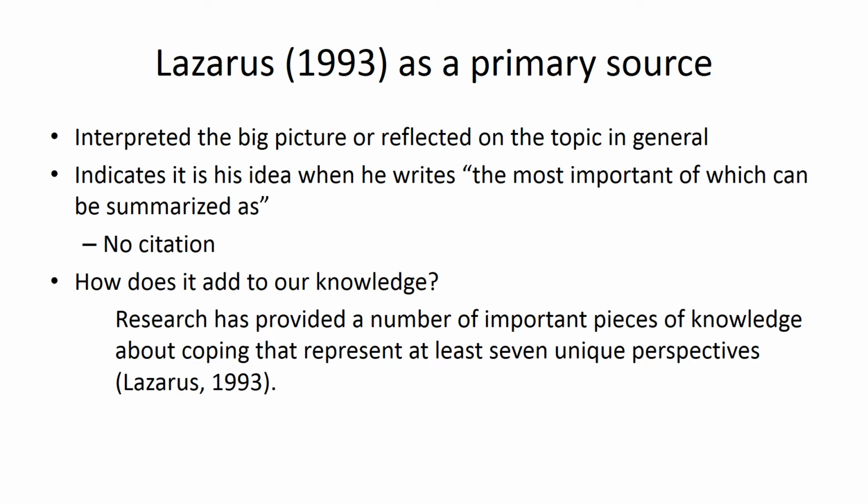The information on page 9 represents Lazarus' conclusions and synthesis based on a number of sources. He's interpreting a big picture created by findings about coping and reflecting on what they mean. He signals that we're reading his original ideas when he writes "the most important of which," and does not include a citation at the end of that sentence.